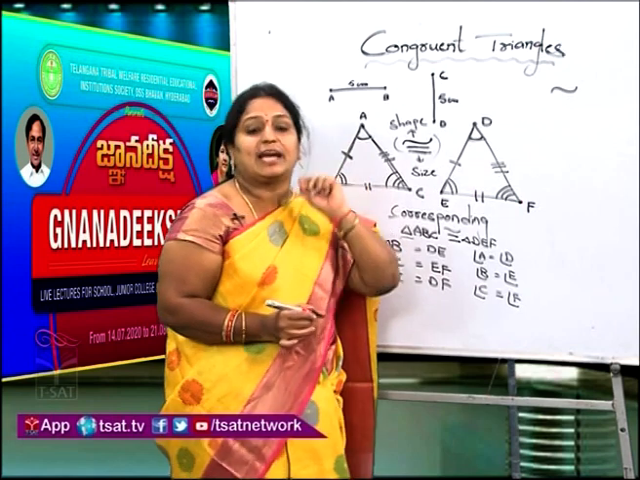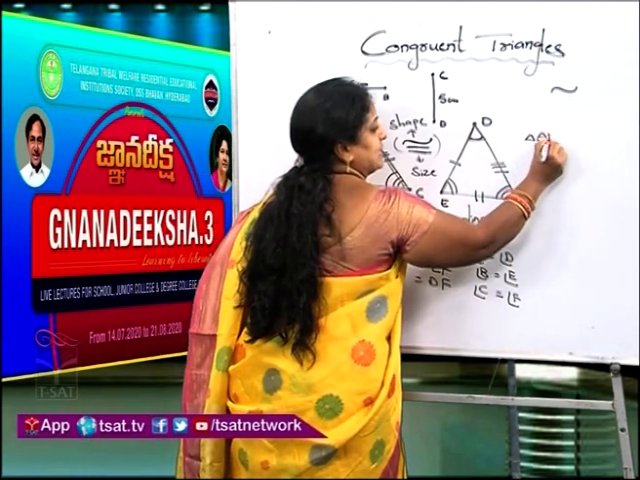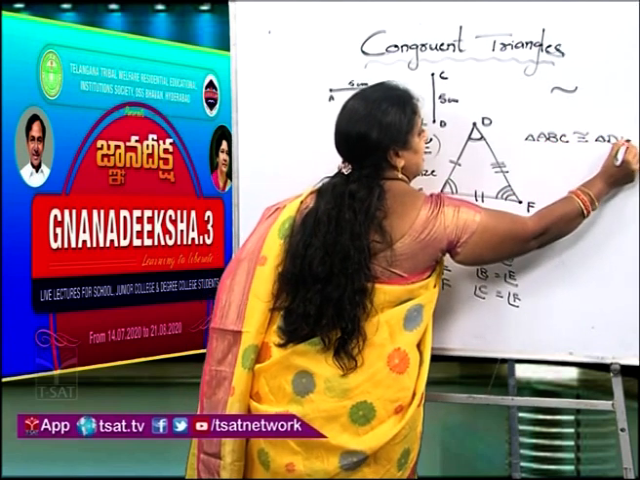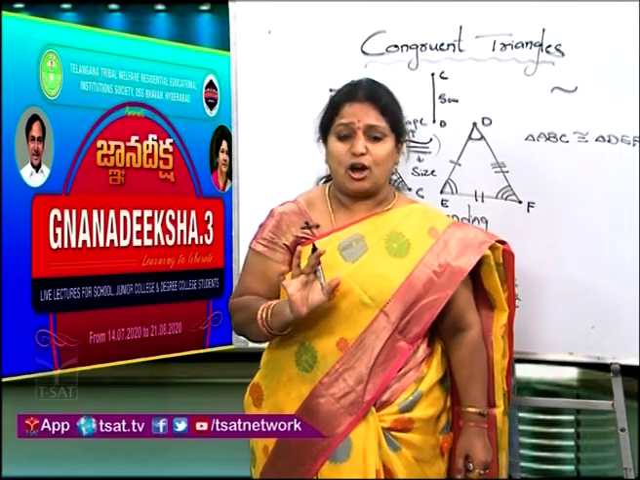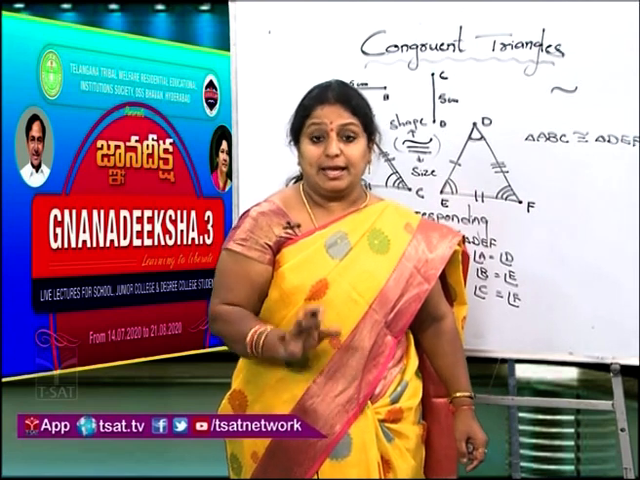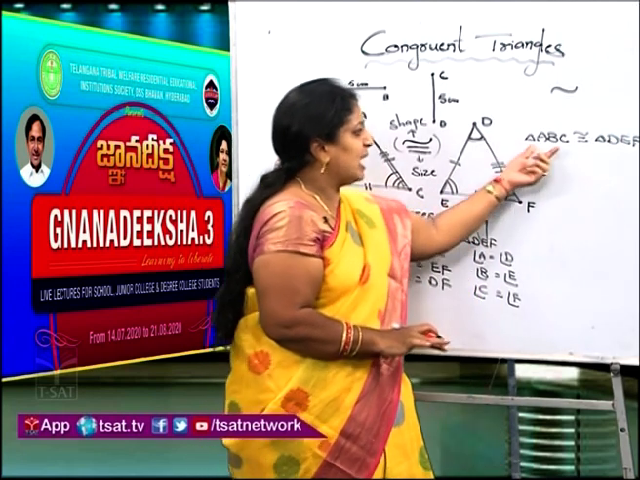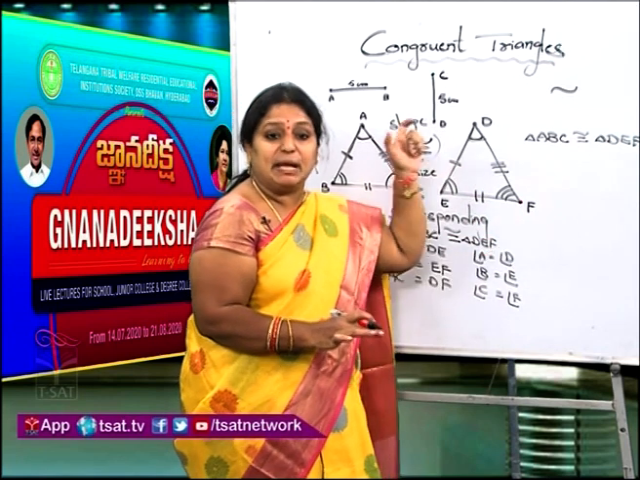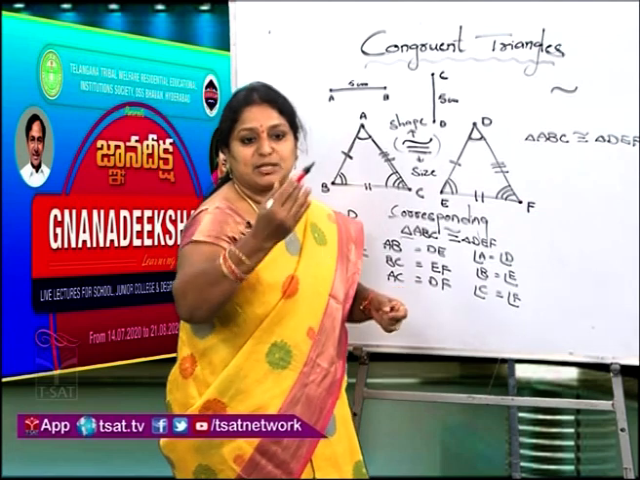And one more logic I will say for you children. Whenever you are writing triangle ABC is congruent to triangle DEF, many students will get confused here. They always think congruent means alphabetical order, it should be equal. It is wrong children. It may be equal, it may not be. So here I took ABC, DEF. No need to always follow alphabetical order. Depending upon the symbolic notation, we have to write the corresponding parts.